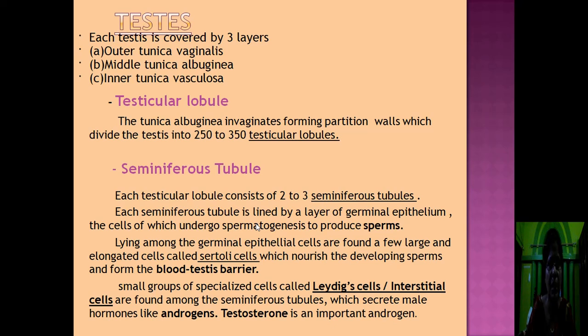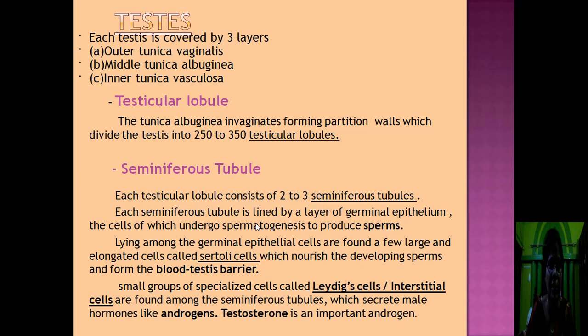Next, come to the seminiferous tubule. Each testicular lobule consists of 2 to 3 seminiferous tubules. So the seminiferous tubules are about 750 in number, generally 750 to 800. In this number the seminiferous tubules are present in the testis, because each testis consists of 250 to 350 compartments, testicular lobules, and each lobule consists of 2 to 3 seminiferous tubules.